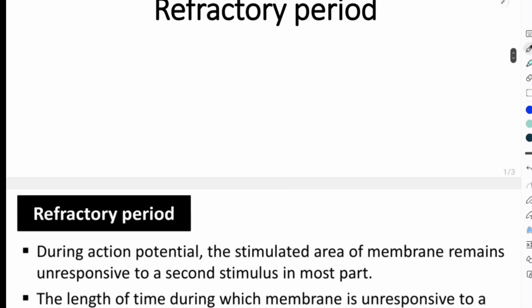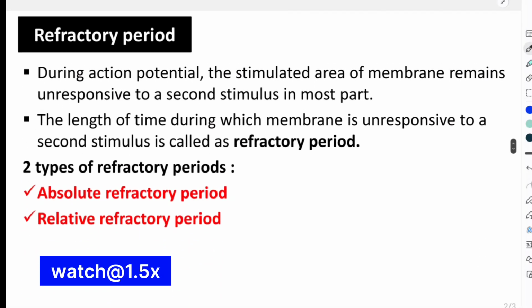One of the commonest questions asked in your examination is the refractory period. Let's understand what we are supposed to write if this question is asked. So let's understand the meaning of refractory period and come to the definition of the refractory period.